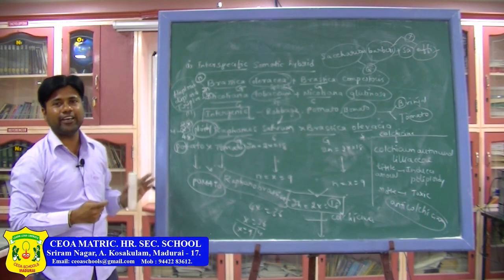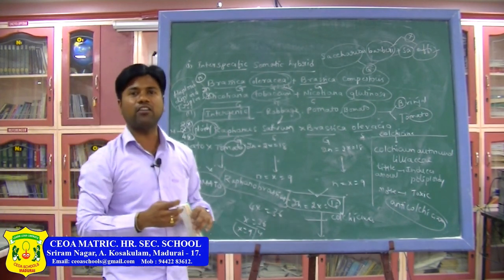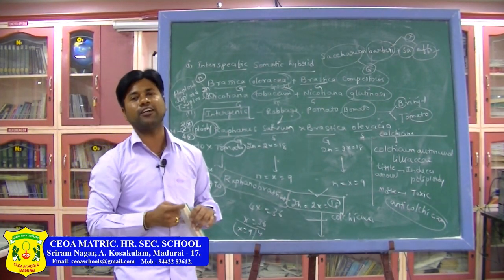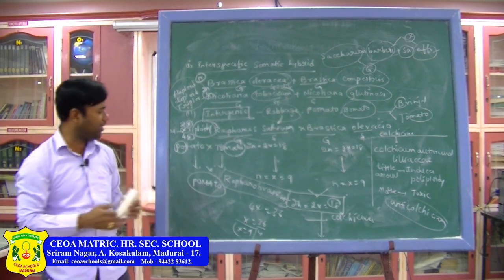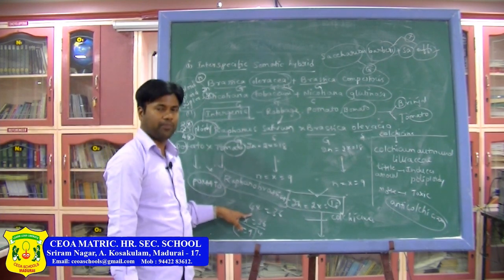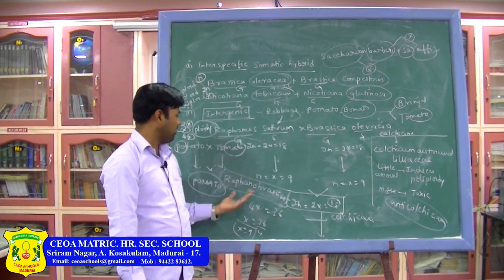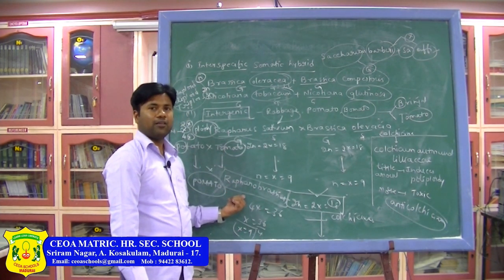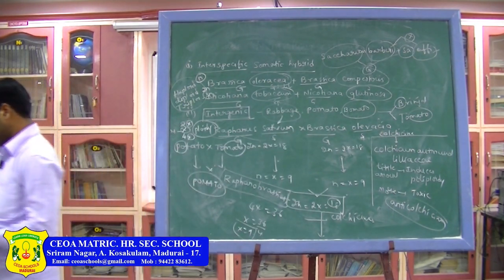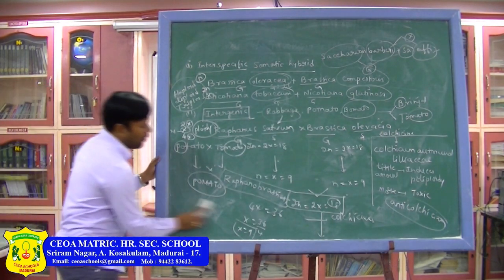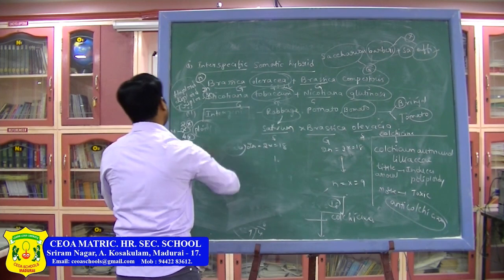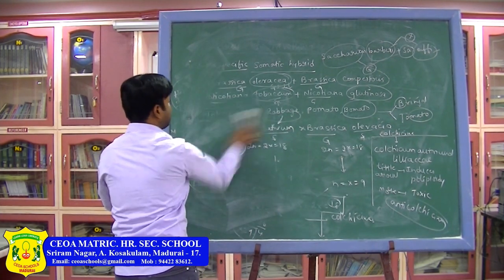Triticale, we learnt about it yesterday, in the previous class. There we learnt regarding hexaploidy. Here we are learning about tetraploidy. Okay. So, this is the difference between triticale and Raphanobrassica. What is triticale? Secale cereale and Triticum aestivum, when crossed, give us triticale.